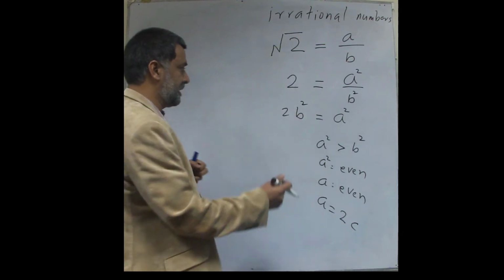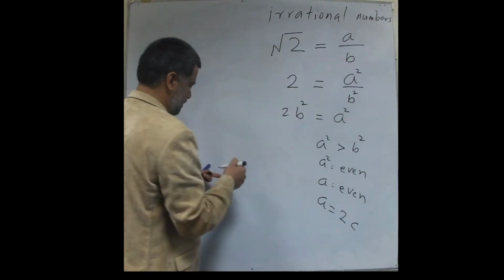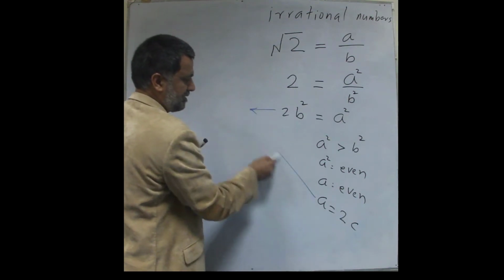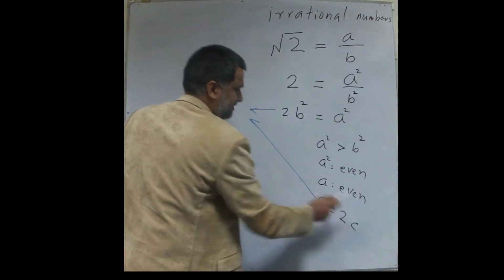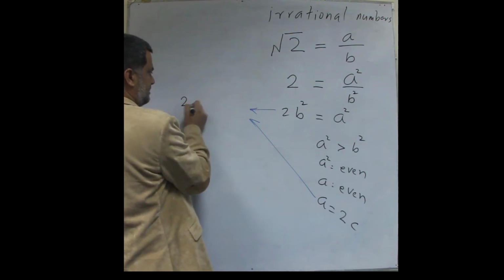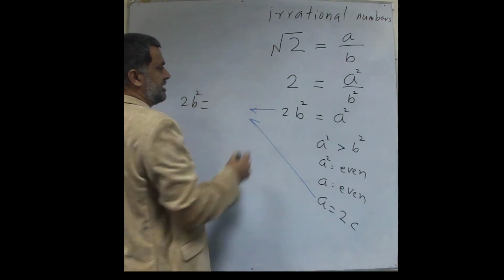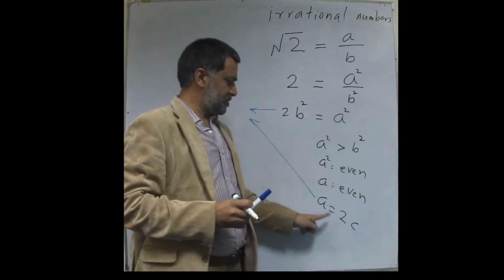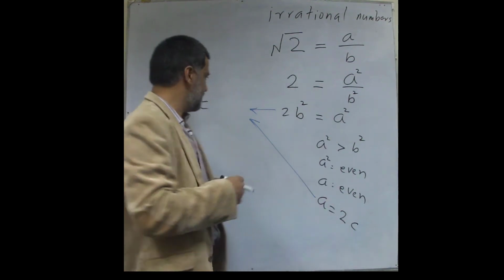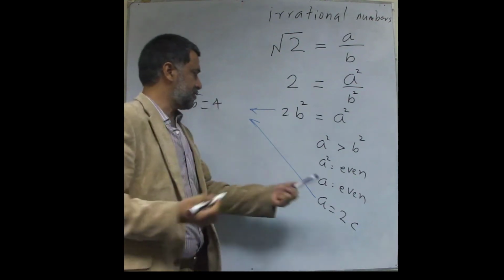What do we get? I combine this equation with this conclusion, and I get 2b squared as before, and a squared, so (2c) squared. So 2 squared is 4, and c squared is c squared.